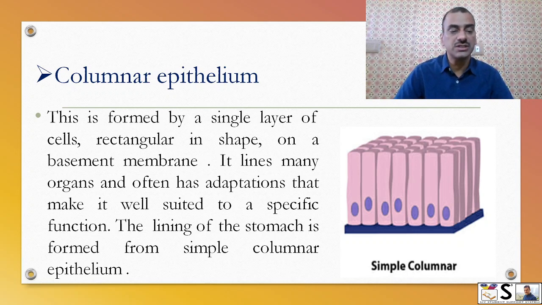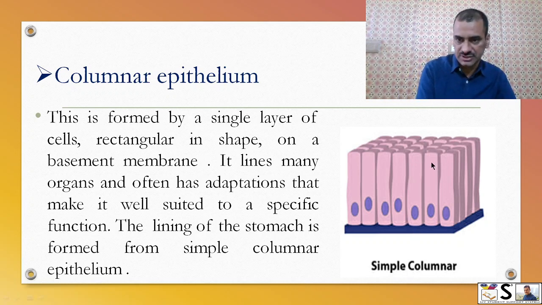The lining of the stomach is formed by simple columnar epithelium. They adjust their cells, or the shape is slightly changed, depending upon where they are situated and what the function will be. So here in the stomach they are simple columnar epithelium,